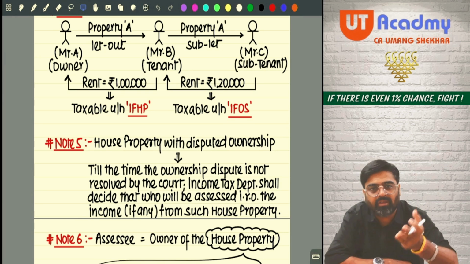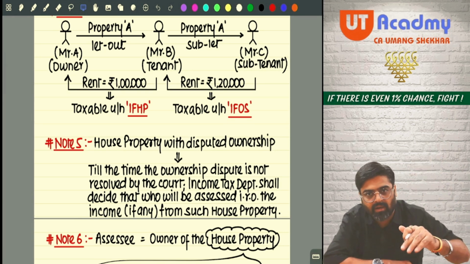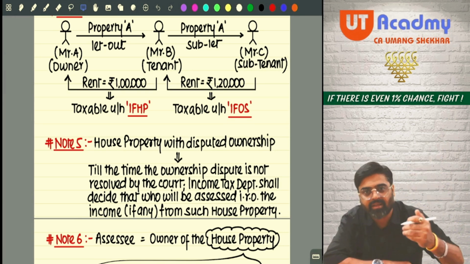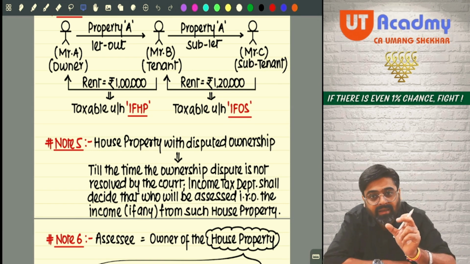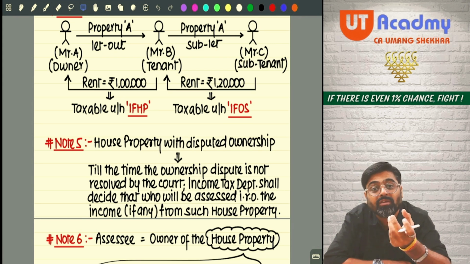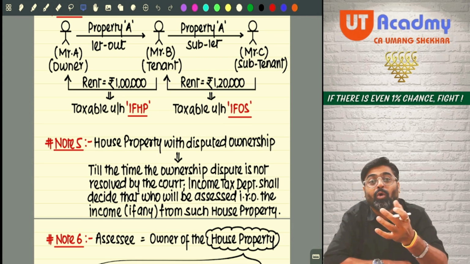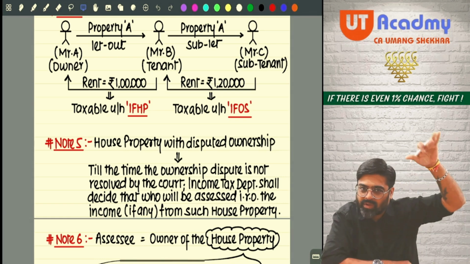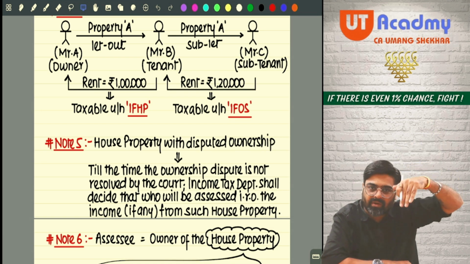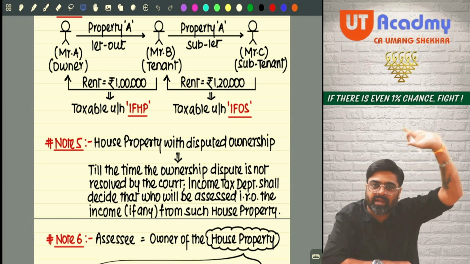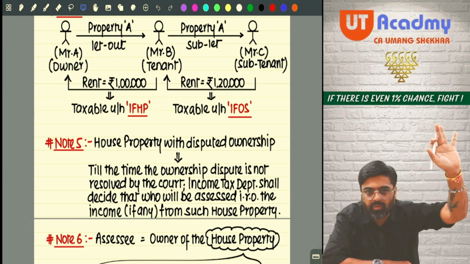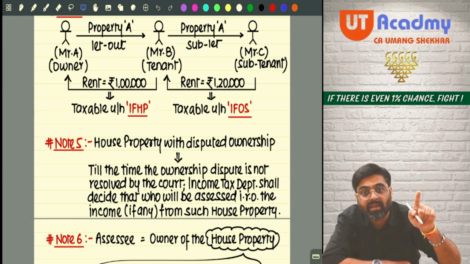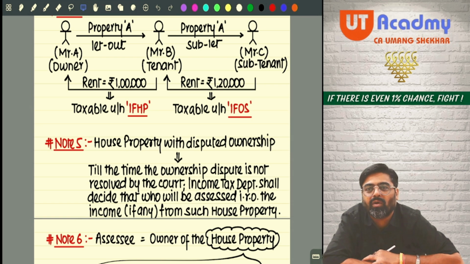Let the court decide it after 20 years. So for 20 years, will we not charge tax? We will charge tax. We'll take that tax on the income, but we'll take it from the person who is having the possession of the property, who is deriving the benefits of the property as an owner. Once the court decides, whatever decision the court has given, he will be treated as the legal owner and from him we will collect the tax. But till that time we will decide. That is the case of disputed ownership.